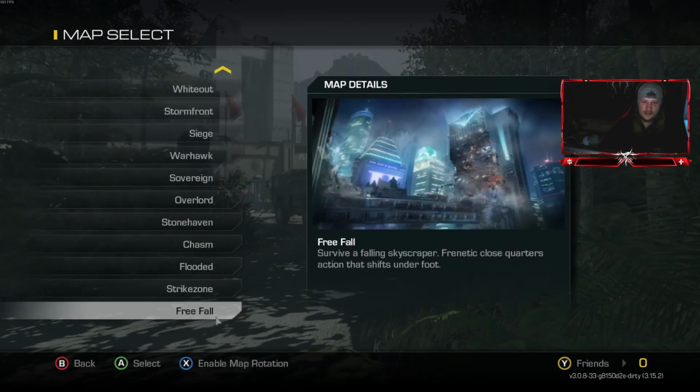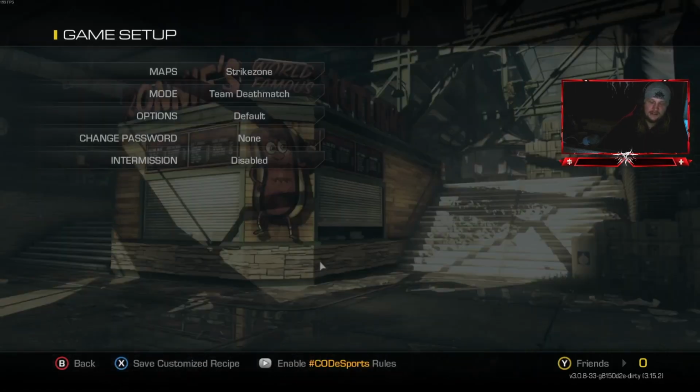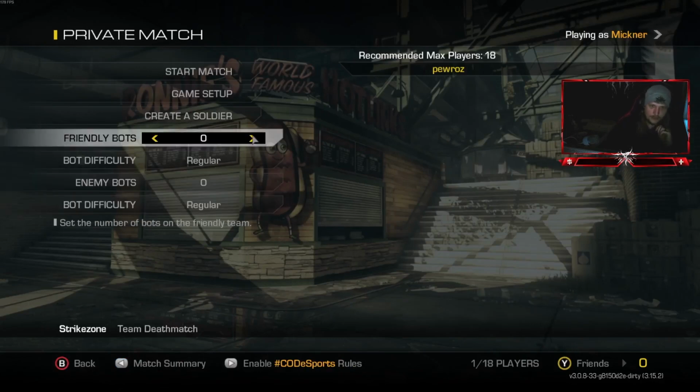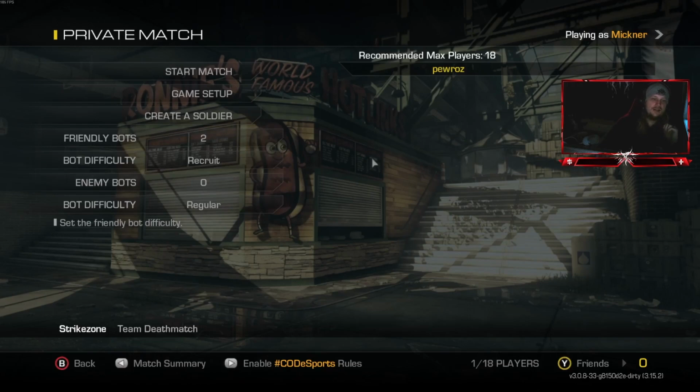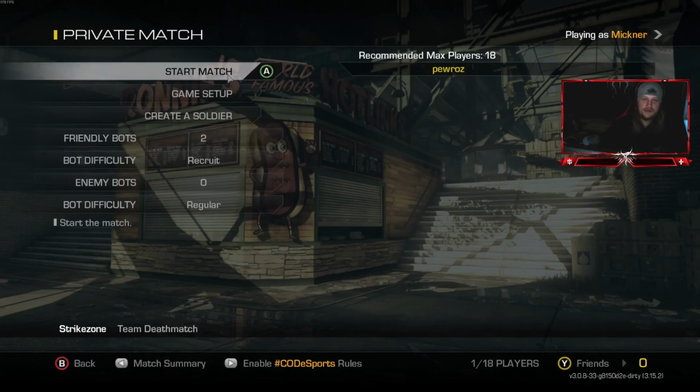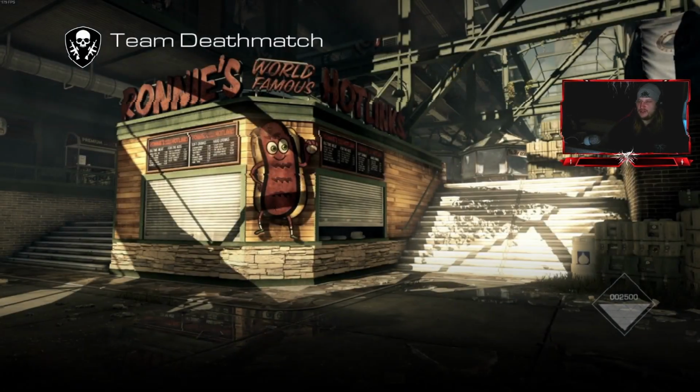And we're going to go to Strike Zone, of course, because that is a nostalgic map for me personally. And I'm going to put 2 friendly bots on. And the reason I use the in-game bots instead of spawning them in with the mod is because when I spawn them in with the mod, they all look like Captain Price. They all have the same skin and the same head, which is not really what I want personally. And the in-game bots, they pretty much work the same. So we'll jump straight in.